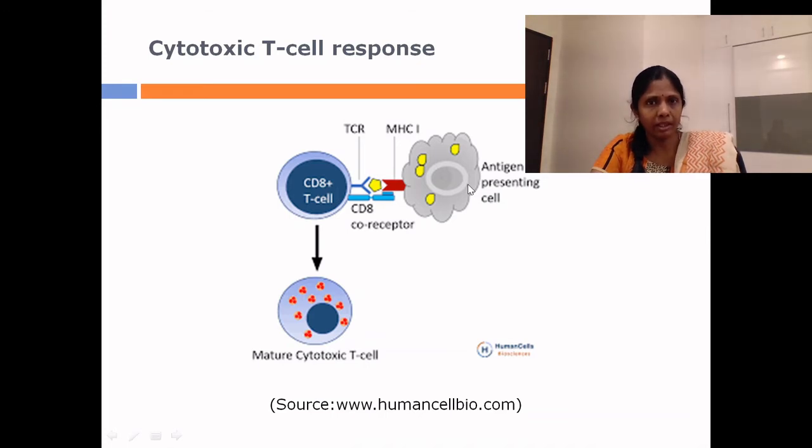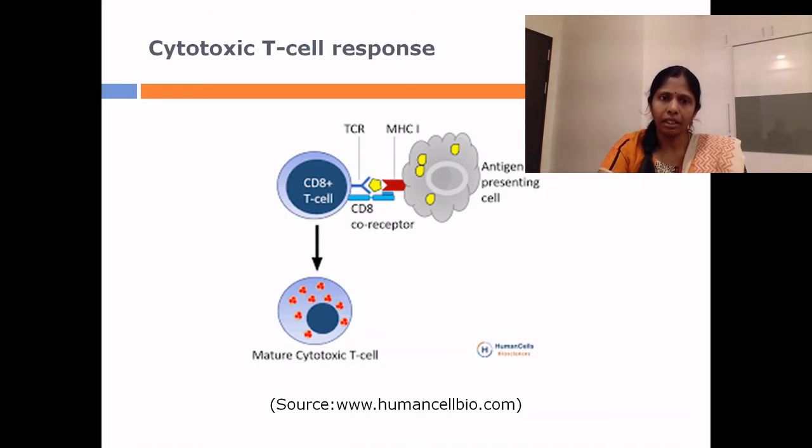Remember, in this case the antigen presenting cell is not a professional antigen presenting cell. Instead, it is an infected self cell or an altered self cell. Altered self cell means a cell that has undergone mutation, for example a cancerous cell. So such cells are different from the normal cells of the individual because they represent certain new antigens over their cell surface. So such cells act as antigen presenting cells and present fragments of their antigen to the T cell receptor of the cytotoxic T cell.